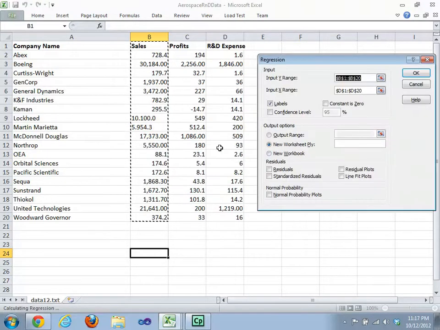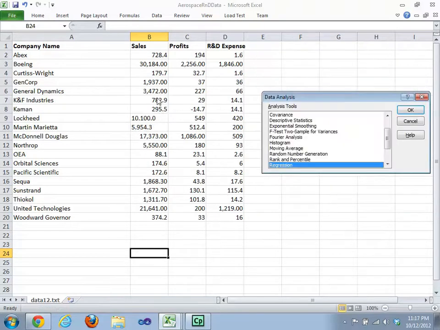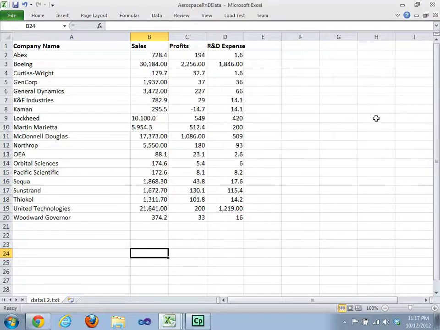Now, if you looked at the data for a while, you might notice that these two numbers are left set instead of right set like all the other numbers. And if you look at it, you'll notice that instead of commas, somebody put periods here in the thousands place. And this is something you have to do sometimes. You have to clean up the data that you get, that you copied and pasted out of a 10K or off of the internet or what have you. I believe I fixed all the problems.